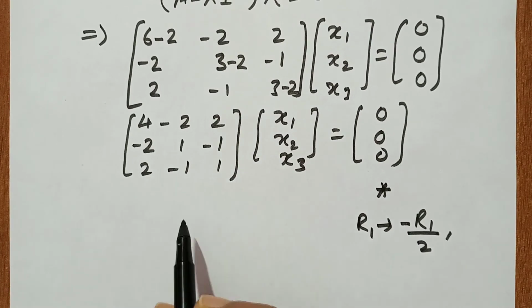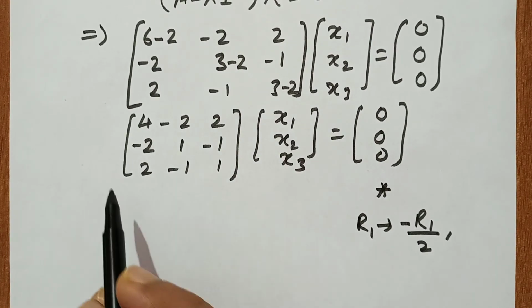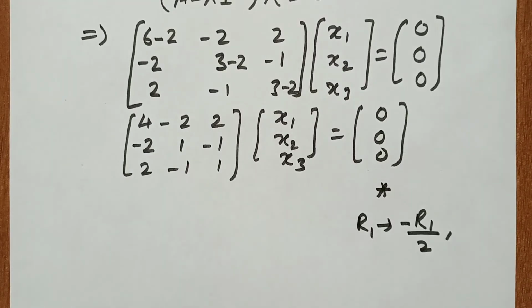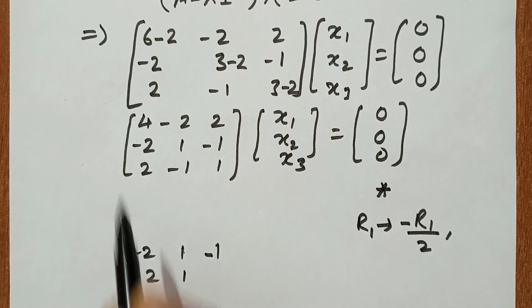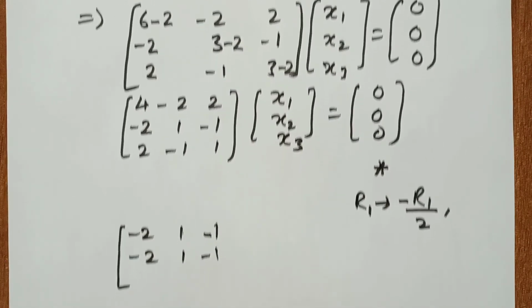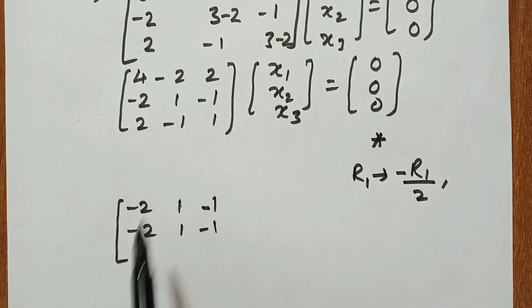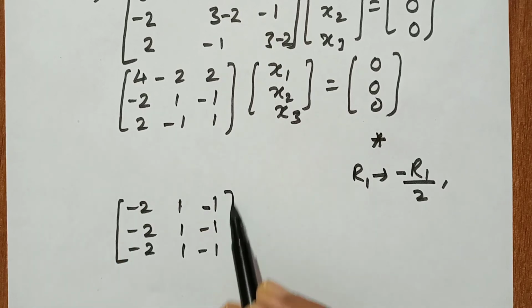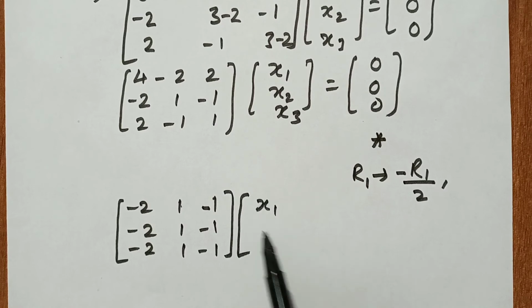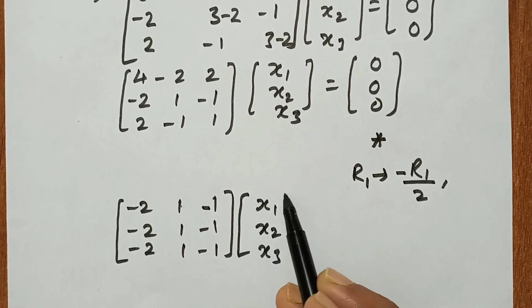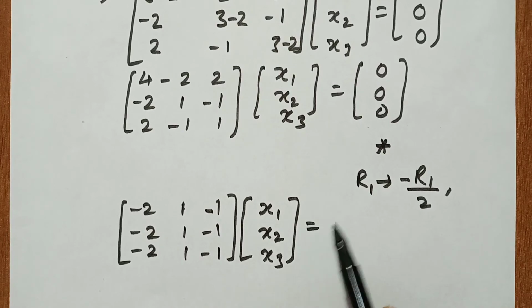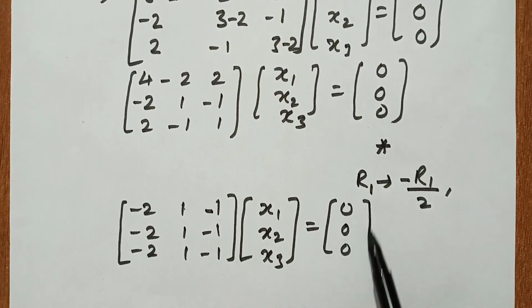If we use row operations, there is no problem, the rank of the matrix is the same. So all 3 rows are equal: minus 2, 1, minus 1.